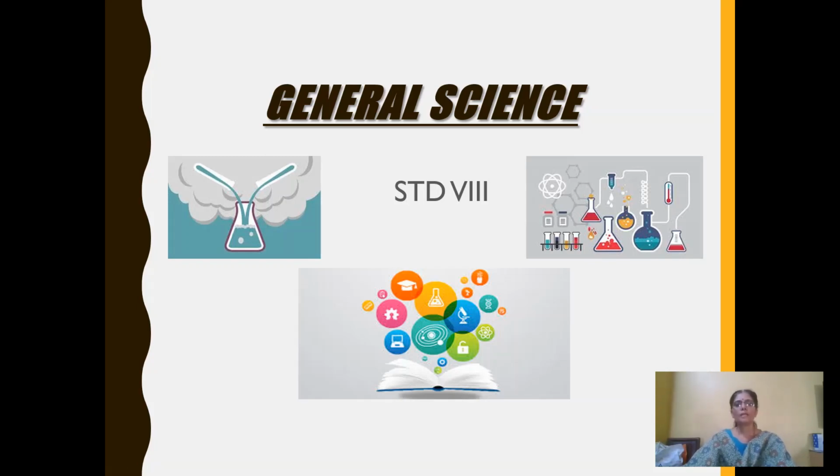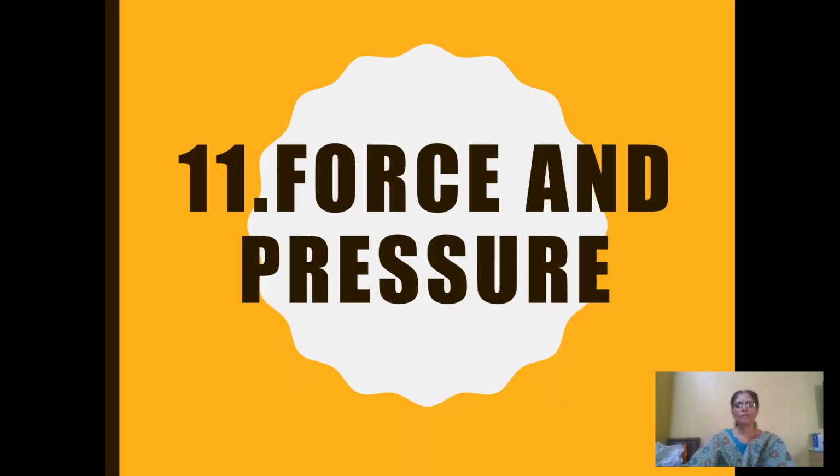We'll be learning in the next lesson, chapter number 11, force and pressure. In class 7, we learned about the motion of an object, that is, when an object gets displaced due to applied force, we call that motion or movement of an object. Then we learnt to compare the speed of a moving object, that is, which object is moving faster, which is nothing but finding the speed of a moving object.